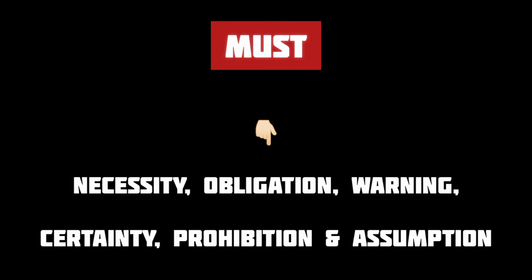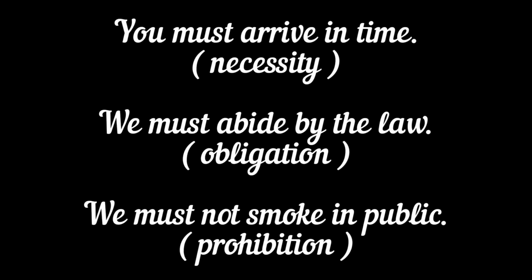It expresses necessity, obligation, warning, certainty, prohibition and assumption. For example, you must arrive in time. It means it's necessary for you to arrive in time. So here the modal must indicates necessity. In the sentence, we must abide by the law, the modal must shows obligation. It's our obligation to abide by the law.